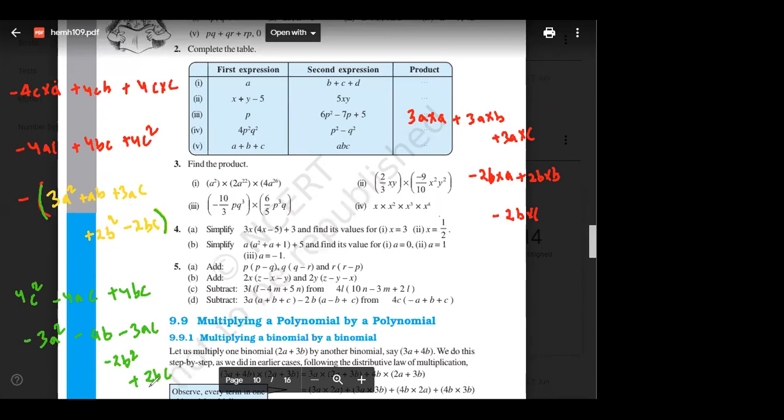Sir, 4bc, 2bc. Yes. That's why we did subtraction. We are doing subtraction only, right? This minus this.